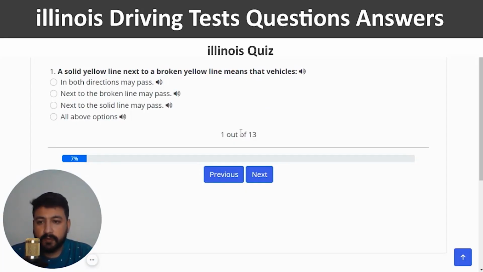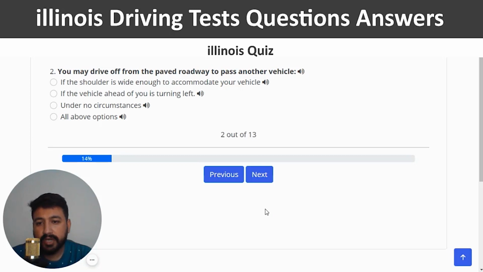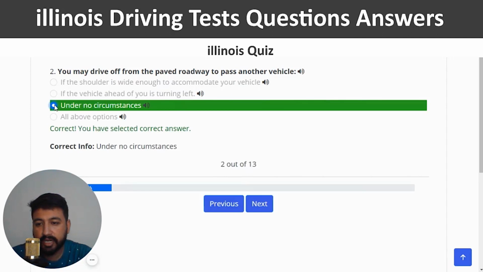Here we go. The first question is: a solid yellow line next to a broken yellow line means that vehicle. The right answer is next to the broken line may pass, which is the second option. Correct, and next. Second question: you may drive off from the paved roadway to pass another vehicle. The right answer is under no circumstances. So I'm going to click on the third option, which should be the right one.